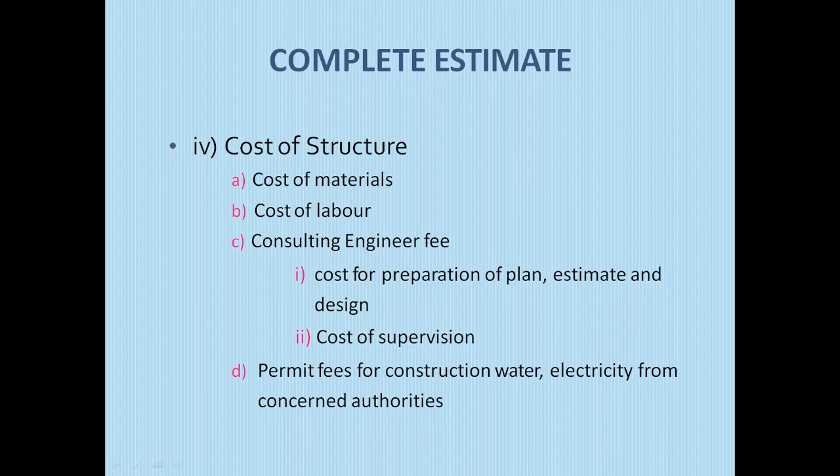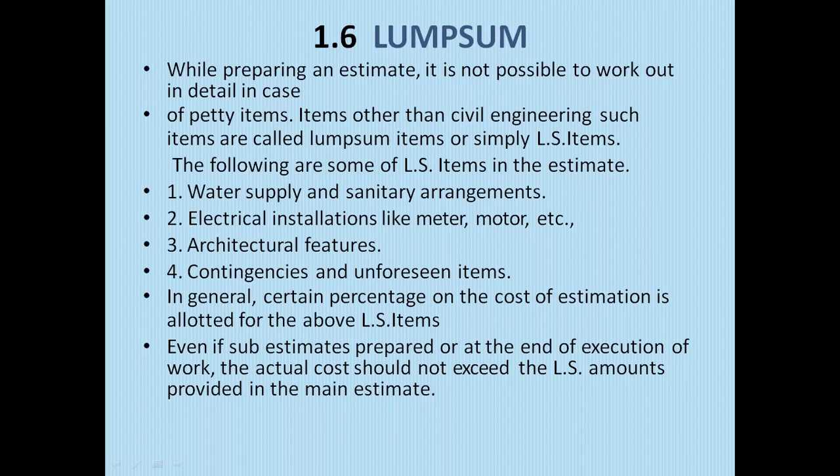cost of structure, cost of materials, cost of labor, consulting engineer fee, permit fee. Lump sum items. While preparing an estimate, it is not possible to work out in detail in case of petty items. Items other than civil engineering items are called lump sum items or simply LS items. The following are some of the LS items in the estimate: water supply and sanitary arrangements, electrical installation, architectural features, contingencies and unforeseen items, etc.